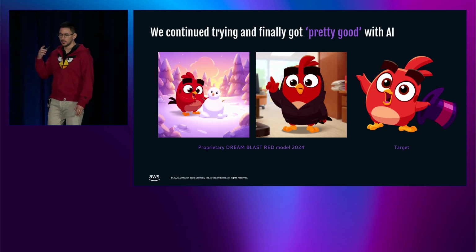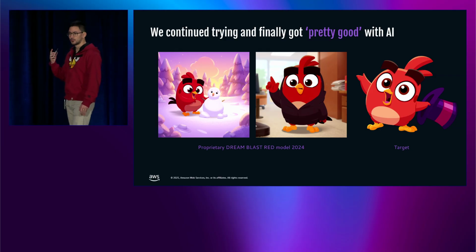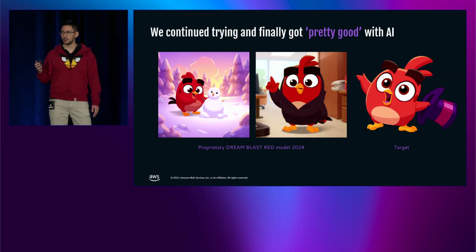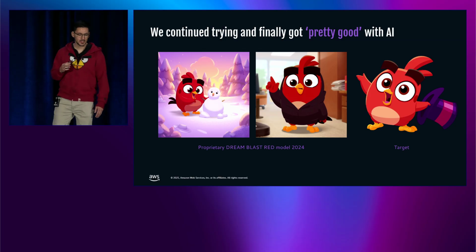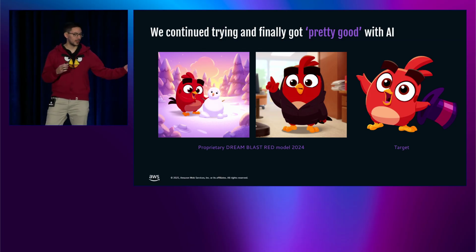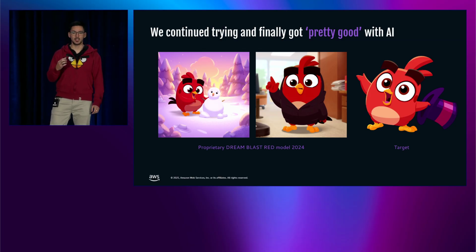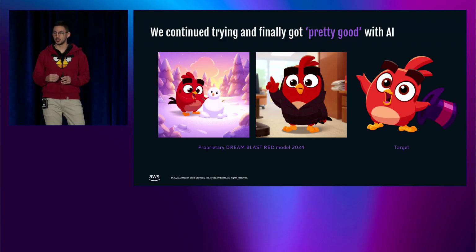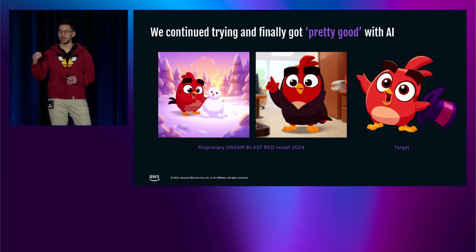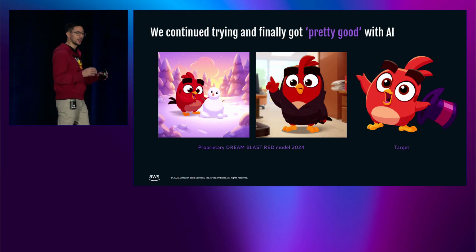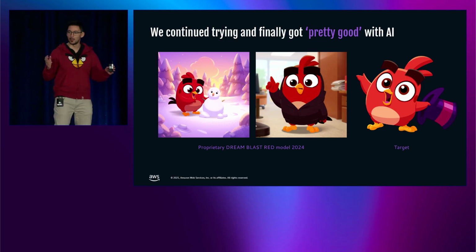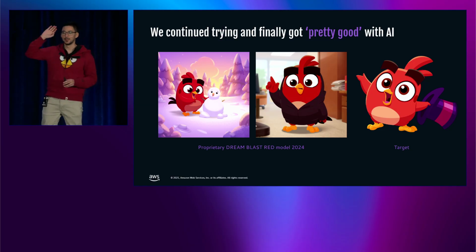So in 2024, we trained a model using the style of our game Angry Birds Dream Blast. You can see on this side that we have the target style. That's an image that has been generated by our artists. And we can see on the other side some AI generations from the model we fine-tuned. And I want to ask you again the same question I asked before. What do you think now about these results? Please raise your hand if you think these are good.